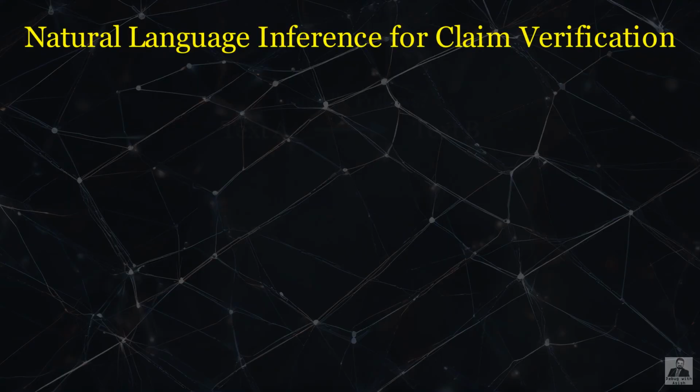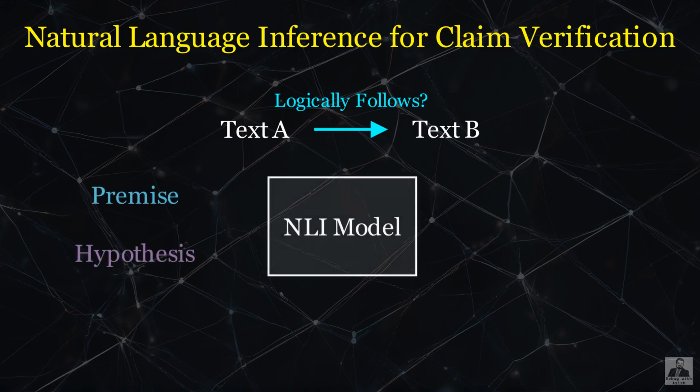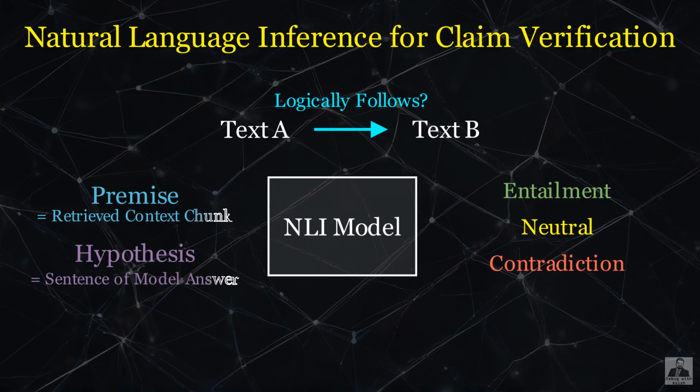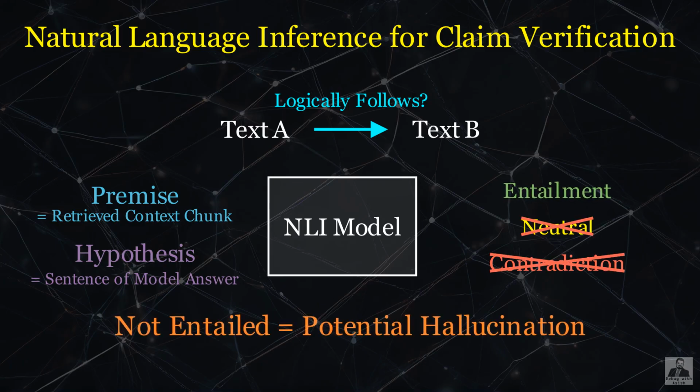Natural language inference, or NLI, is the task of determining whether one piece of text logically follows from another. Given a premise and a hypothesis, an NLI model classifies the relationship as entailment, contradiction, or neutral. We use this for hallucination detection by treating each retrieved context chunk as the premise and each sentence of the model answer as the hypothesis. If a sentence in the answer is not entailed by any chunk, it is a potential hallucination.